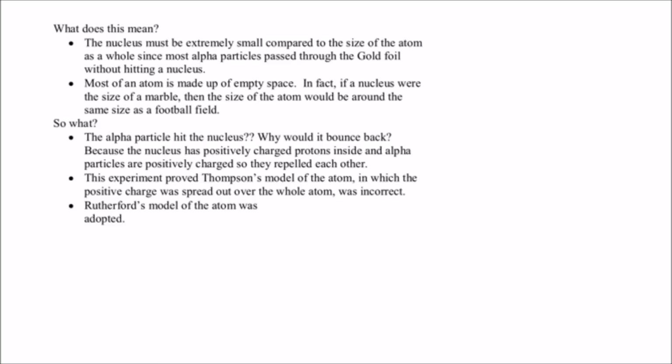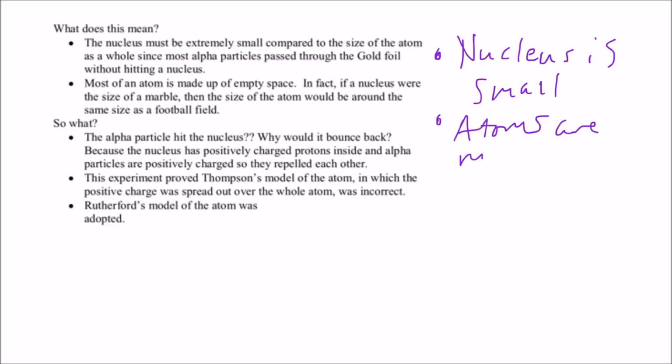So what are the takeaway ideas of that gold foil experiment? The nucleus is small. Atoms are mostly empty space.